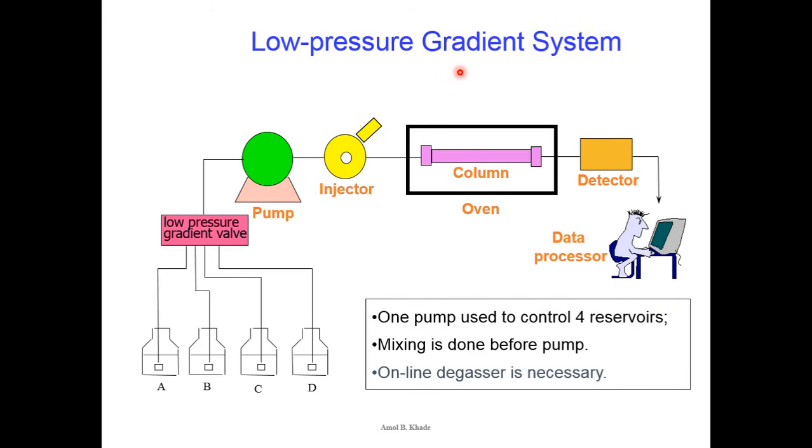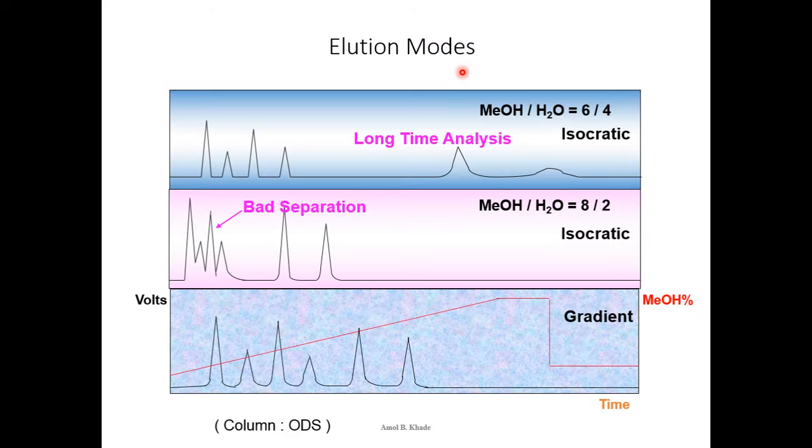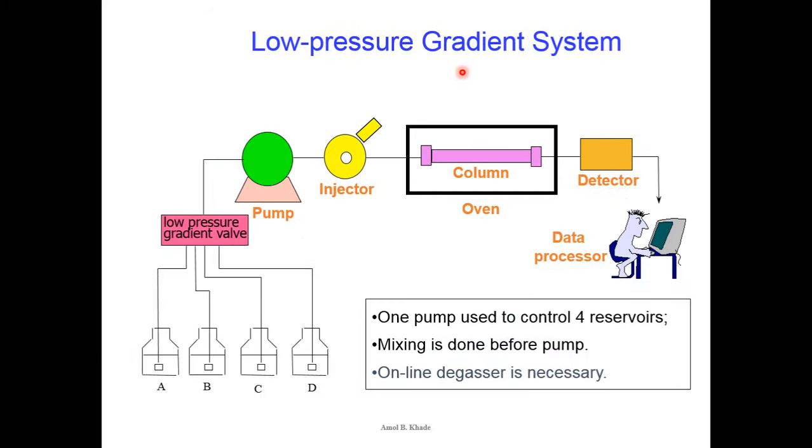Then there is a low pressure gradient system also. One is isocratic, the other is the low pressure gradient system. Now in the low pressure gradient system, you can see here we have A, B, C, D mobile phase reservoirs or solvent bottles, and it will take a particular volume from each of these bottles, and it will be pumped and sent to the further part of the instrument towards the injector, column and detector. So here is the injector where we can inject our sample, then we have a column in place, then the detector and the recorder.